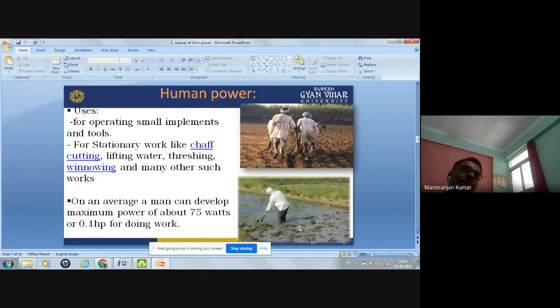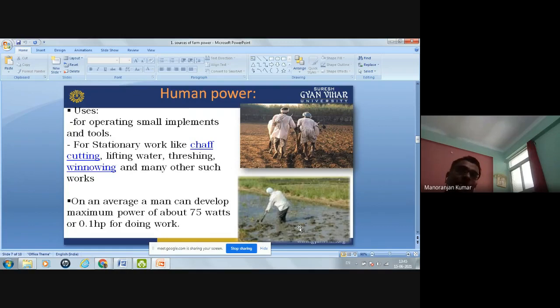Stationary work like chaff cutting, lifting the water from the well, threshing the grain, winnowing, and many other such works are accomplished by this human power. If we talk about the power developed by a human, then we can say that a man can develop a maximum power of 75 watts. Or in other words, a man can develop a maximum power of about 0.1 HP.